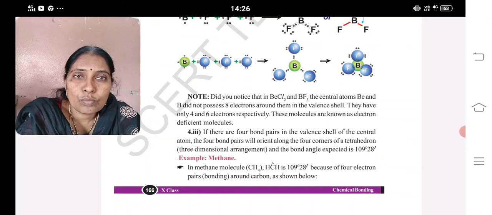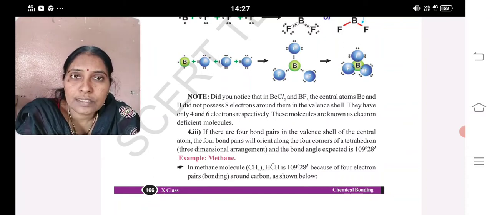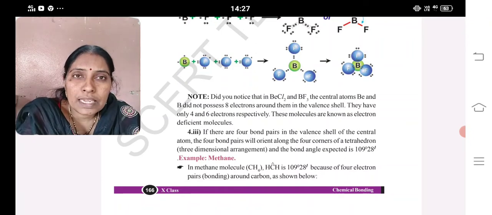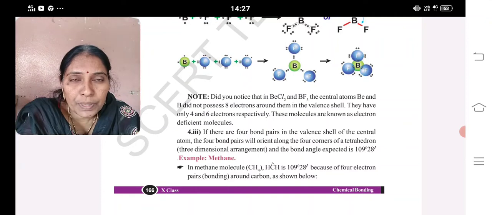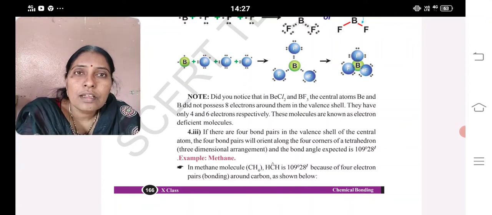Tetrahedron structure. Most important: 2 bond pairs without any lone pairs, the shape is linear, and the angle between them is 180 degrees. A good example is beryllium chloride, BeCl2. And 3 bond pairs without any lone pairs, the shape is trigonal planar, the angle is 120 degrees, and the example is boron trifluoride.